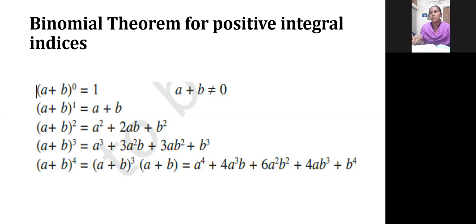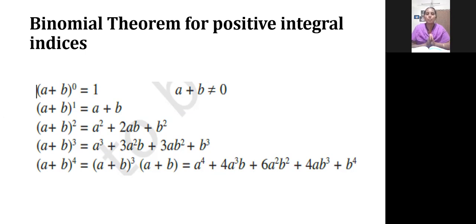That part we are finding by using the binomial theorem. You just know a plus b whole square means the right hand side has three terms. That is the only thing you know. But how we got the terms on the right hand side, we don't know correctly.